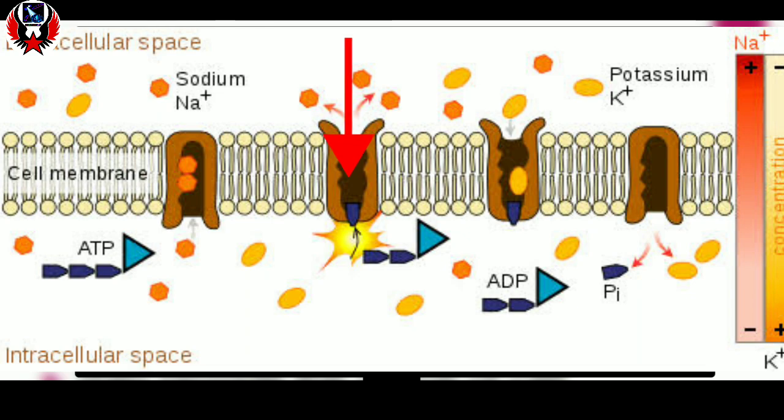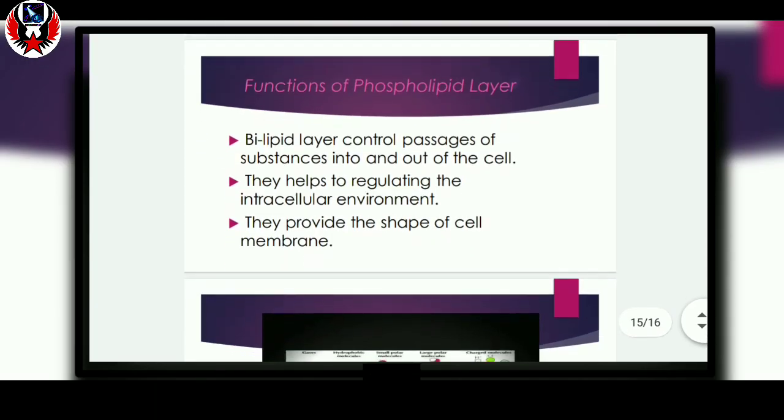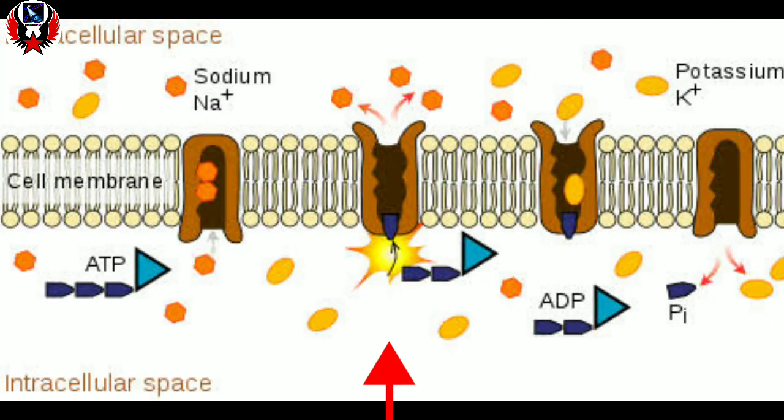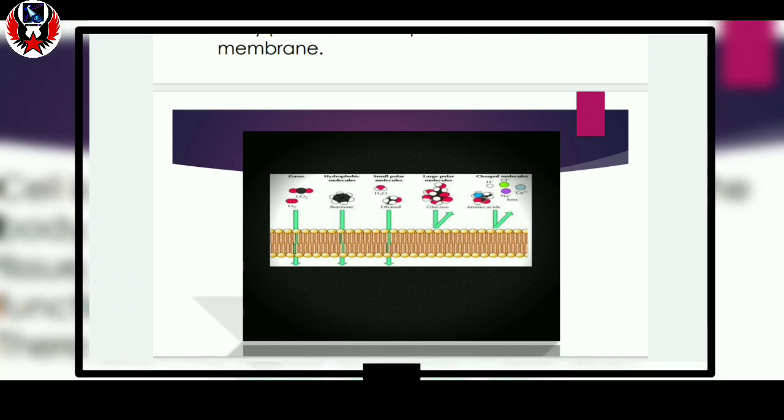That means fluid present outside the cell like blood, plasma, CSF, synovial fluid, etc. from outside to inside of the cell. And it also helps to regulate the intracellular fluid. That means the fluid present inside the cell like cytosol from inside to outside of the cell.